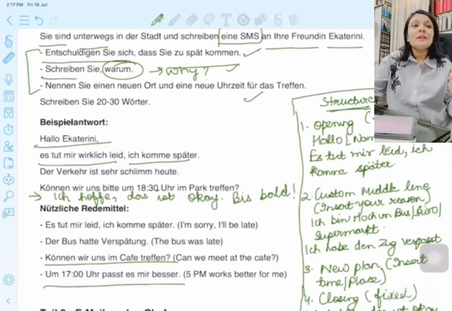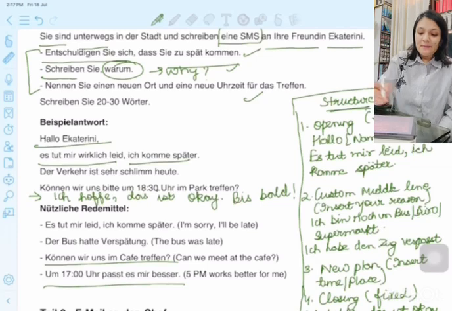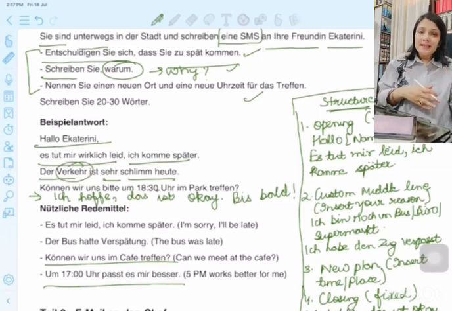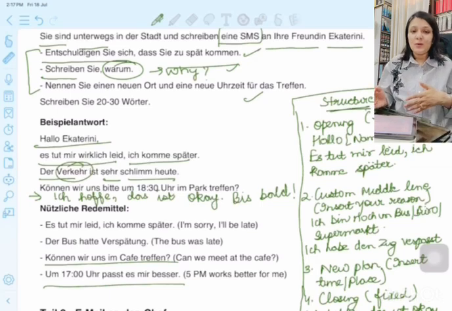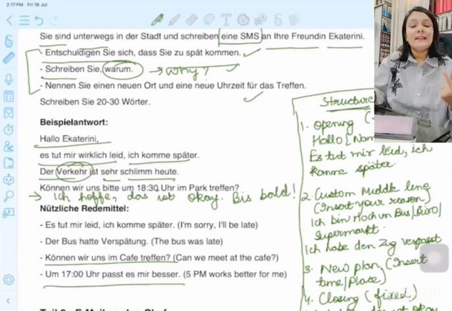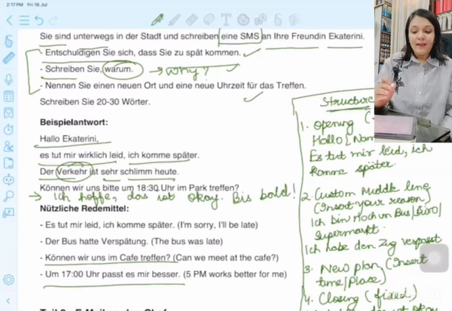Second was you have to give the reasoning why you are late. So what is the reasoning that has been provided? Der Verkehr ist sehr schlimm heute. Verkehr is the traffic. There is a lot of traffic on the road, I am stuck in traffic, the bus got delayed, the train got missed. Any of it could be your reason for being late. So you can say der Verkehr ist sehr schlimm heute.